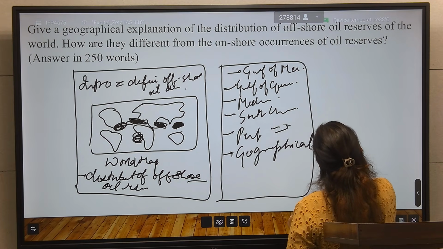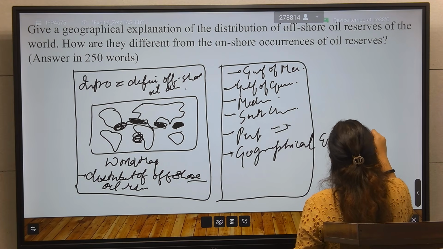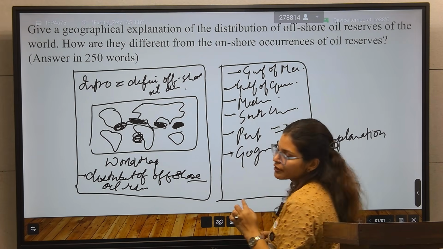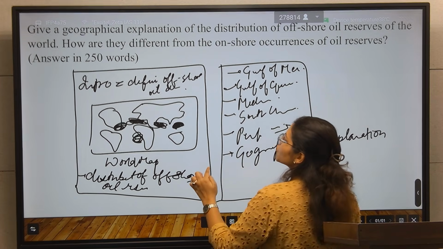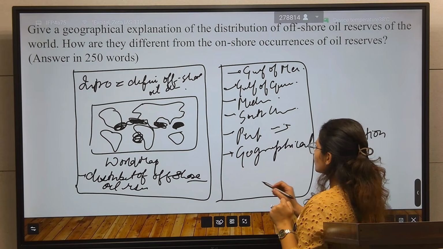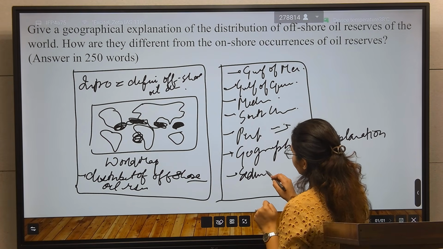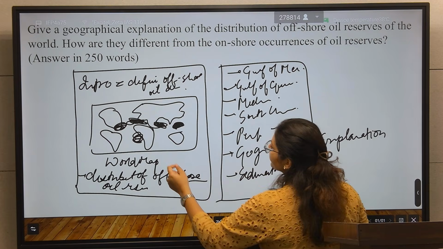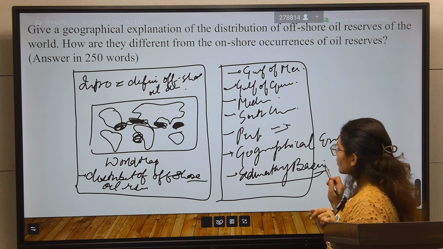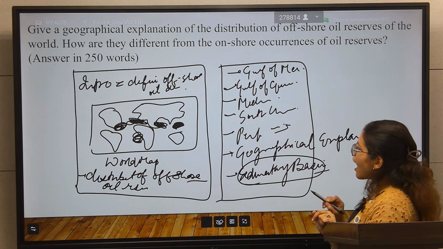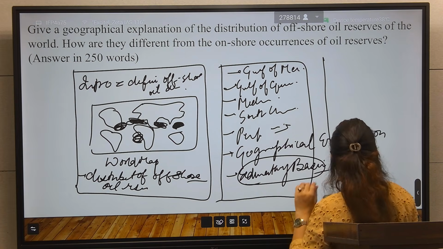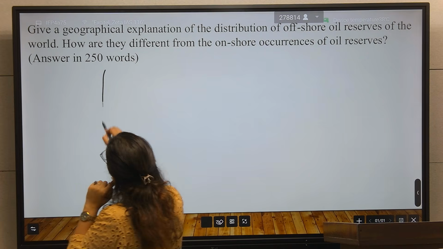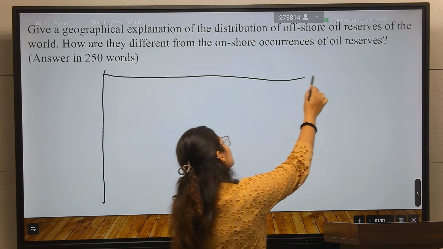Then you will talk about the geographical explanation. As you know, all these locations are on the continental shelf. The continental shelf is very rich in oil reserves, due to sedimentary basins, because these basins are more on the continental shelf. So you will talk about the sedimentary basins. After that, you will differentiate between the onshore and the offshore.